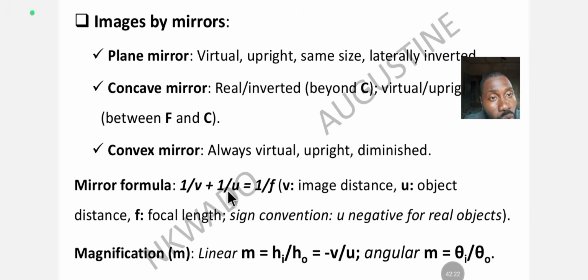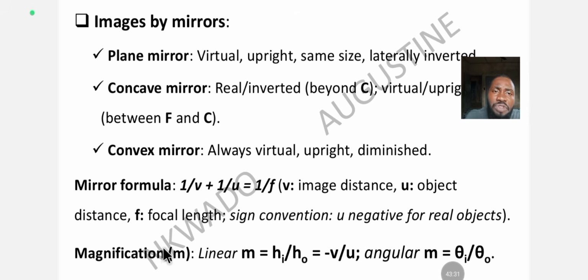So when the object is real, put minus, negative U, when solving. All right, I already taught the shortcut of using this to solve. Anytime you have 1 over something plus 1 over something equal to 1 over something, you don't need to be doing that LCM long journey. No time for that. All you have to do is times and plus. Maybe you want to solve for 1 over V plus 1 over U, just do V times U over V plus U. Anything you get from timesing V and U, you divide it by what you get from plusing V and U. As easy as that. Easy peasy. You get your answer so fast, within 8 seconds in your JAMB UTME examination hall.